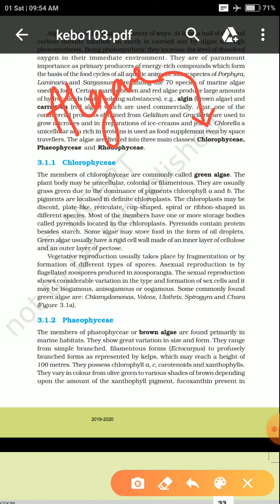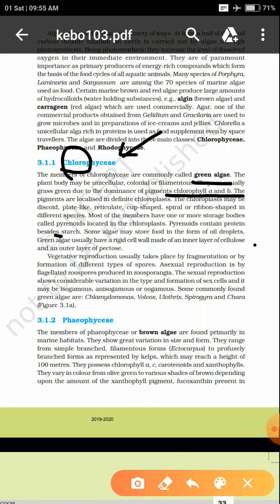If you see these organisms, they will have chloroplasts, and in this chloroplast they have a storage body, which means they store the food, and it is known by the name pyrenoids. These pyrenoids store the food in the form of starch as well as protein.